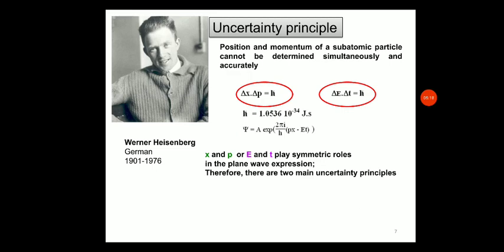Added evidence is given by Heisenberg's uncertainty principle, which proposed that the position and the momentum of a subatomic moving particle cannot be determined simultaneously and accurately, which is mathematically given by the expression delta x into delta p is equal to or greater than h cross divided by 2 pi, or delta E into delta t is equal to or greater than h cross by 2 pi.